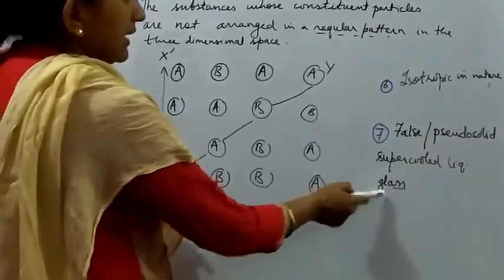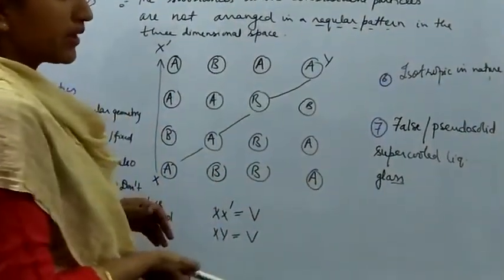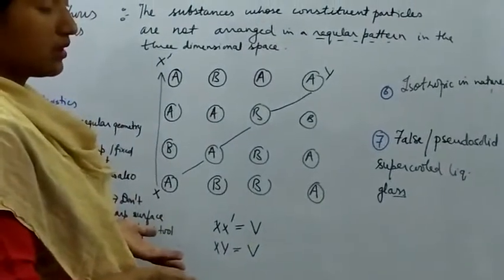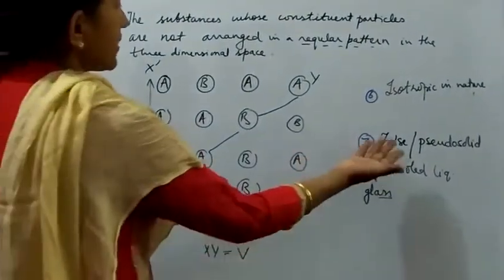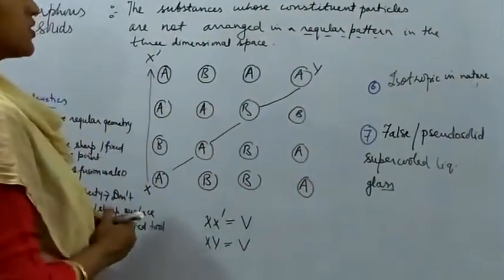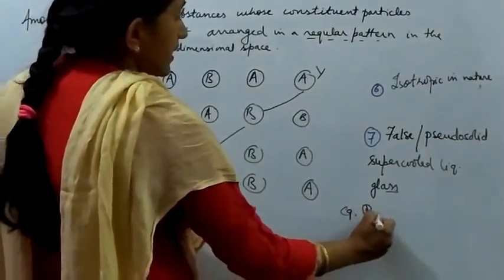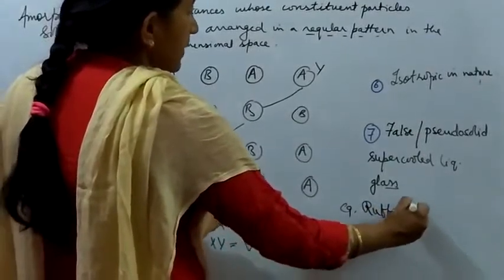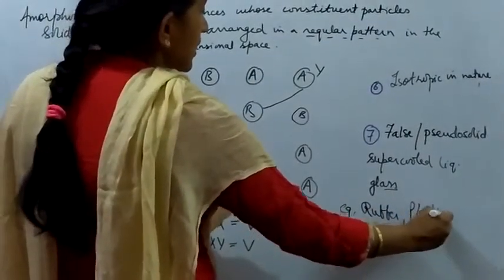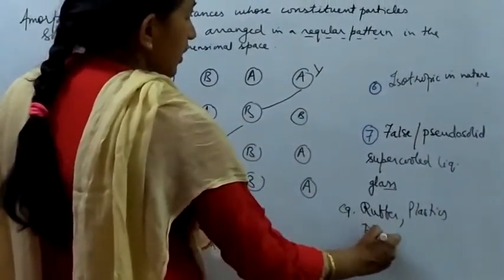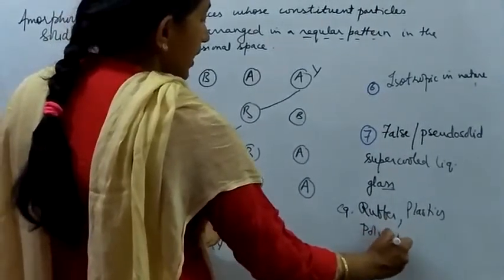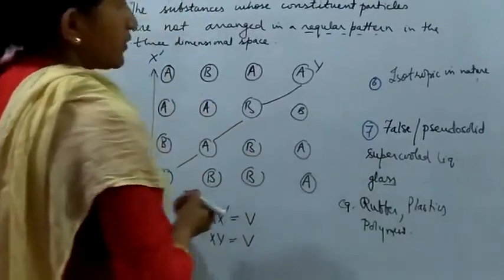Because glass is actually a fluid when it is in the liquid state, right? So that's why it is known as a false solid or pseudo solid. And we can take examples here, as I discussed earlier also, rubber, plastics, and polymers. Maximum all the polymers will be coming under this category, amorphous solids.